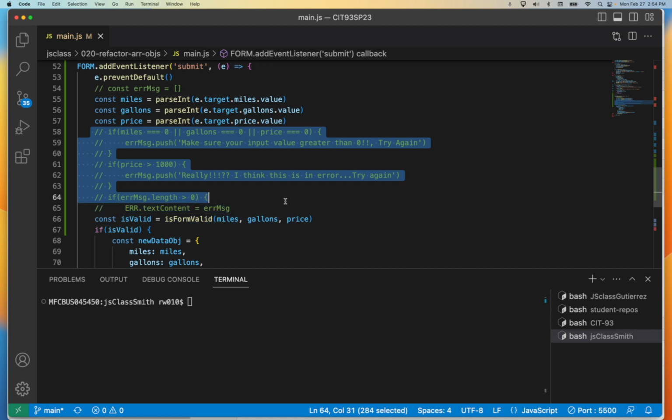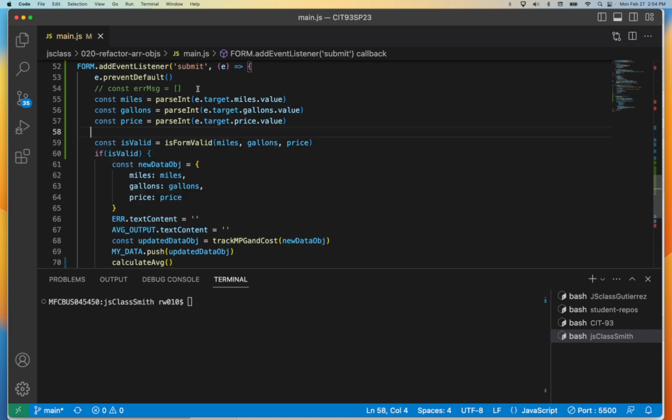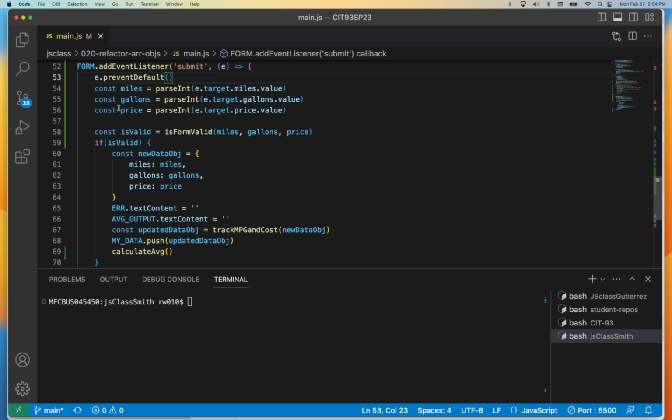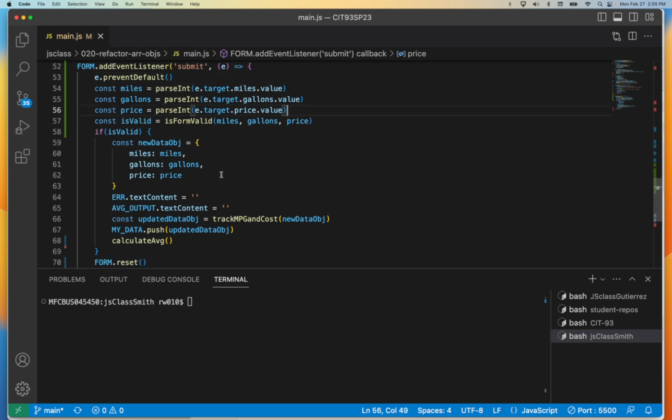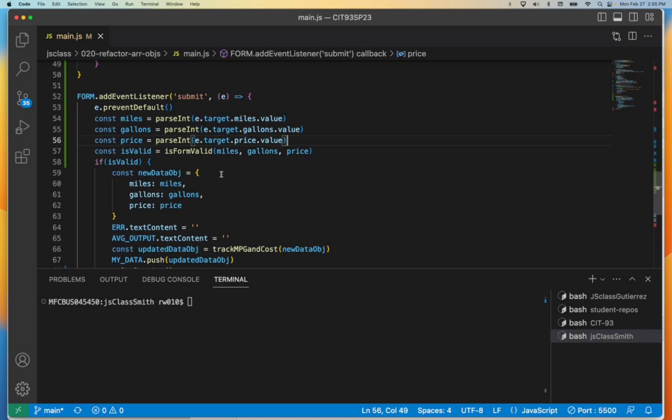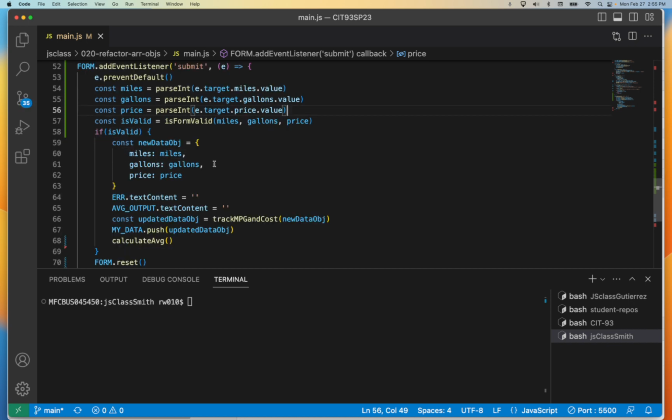So let's actually get rid of this code now. Let's get rid of this and look how much simpler this is. Look how much cleaner this is. And now let's work on this problem. Why did I set this object up? Do you remember why we set the object up?